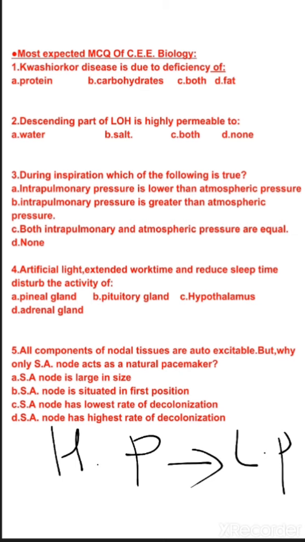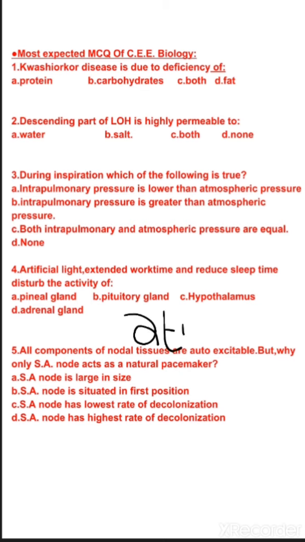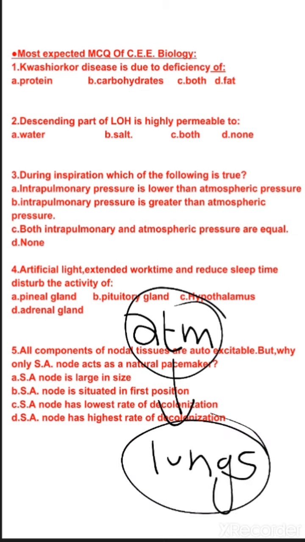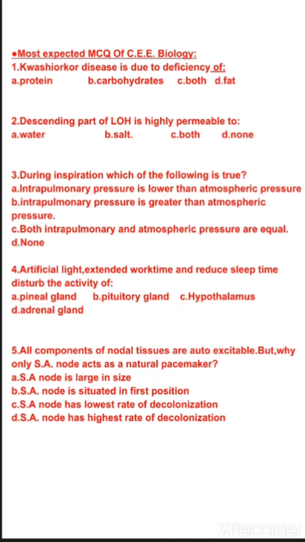During inspiration, air has to be moved from the atmosphere to our lungs. So obviously the pressure of air inside the lungs, that is intrapulmonary pressure, should be less than that of atmospheric pressure. So the correct option for this question will be option A, that is intrapulmonary pressure is lower than atmospheric pressure. So inspiration will happen, but in case of expiration the opposite thing happens, that is intrapulmonary pressure will be greater than that of atmospheric pressure. Okay, the correct option is option A for this particular question.